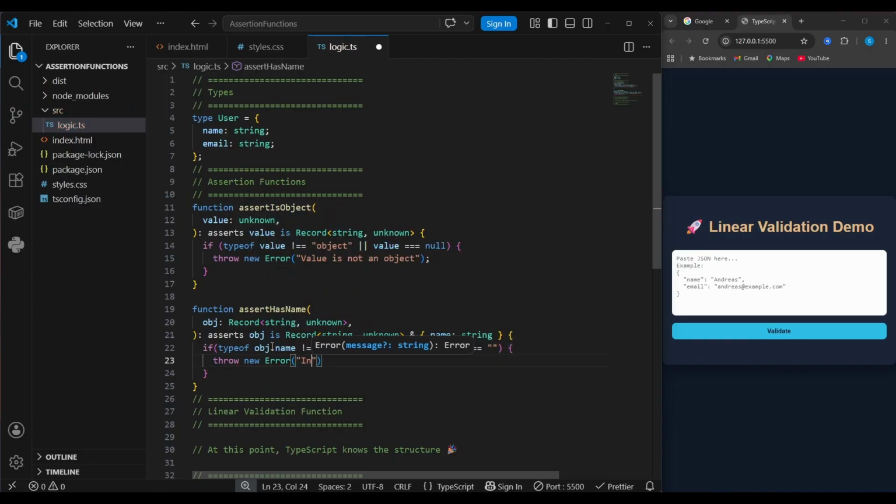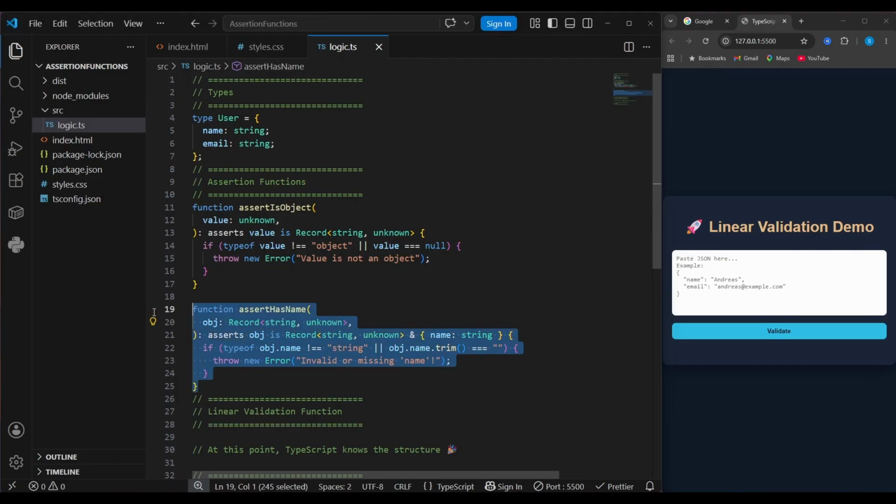And we add a message: invalid or missing name. So after this assertion succeeds, TypeScript understands that the object definitely contains a string name. Now we'll do the same thing for the email, and this is where the linear validation pattern starts to shine. We validate step by step in a clean linear flow.